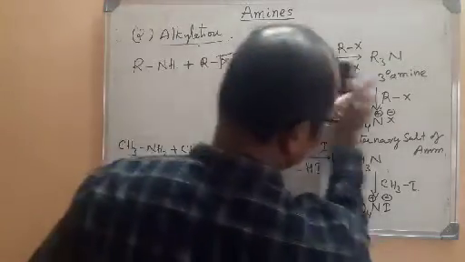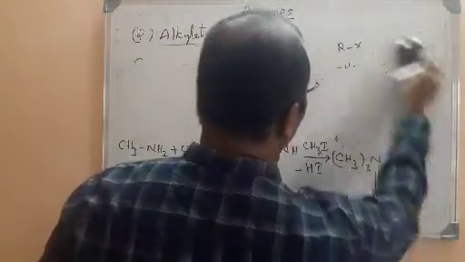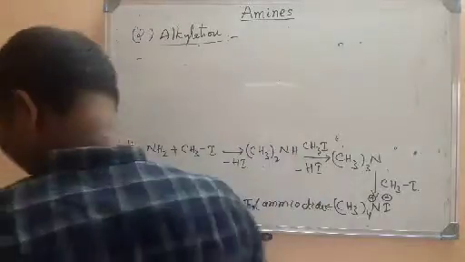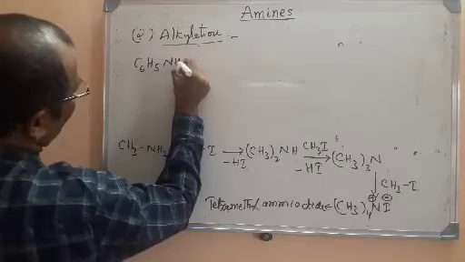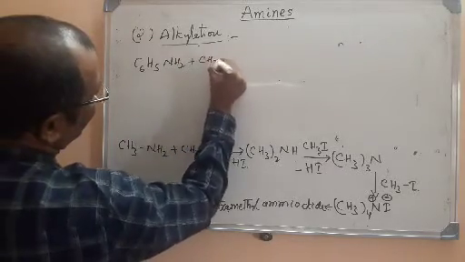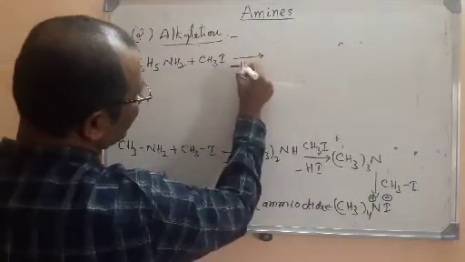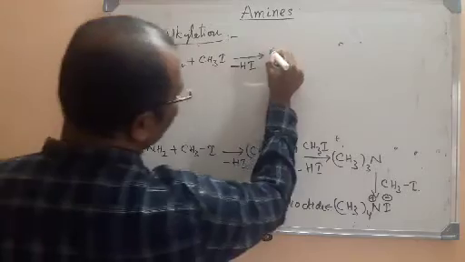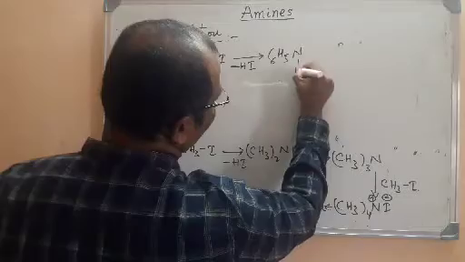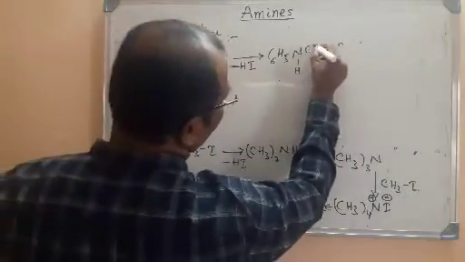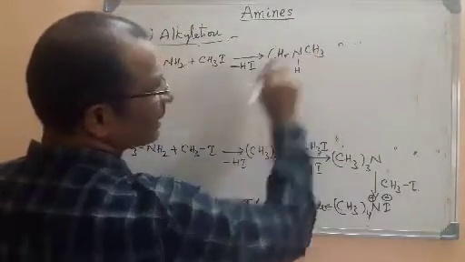Let me write an example here. What is the example that we are going to take for aryl amines? You know that it is aniline. What is the formula of aniline? C6H5NH2. What is the alkyl halide that we are taking here? CH3I. What will happen in the first step? One hydrogen and iodine will be removed in the form of HI. Now C6H5N, and already one H is there on it, and we are substituting one methyl for the second hydrogen. So the hydrogen is removed and methyl is substituted.